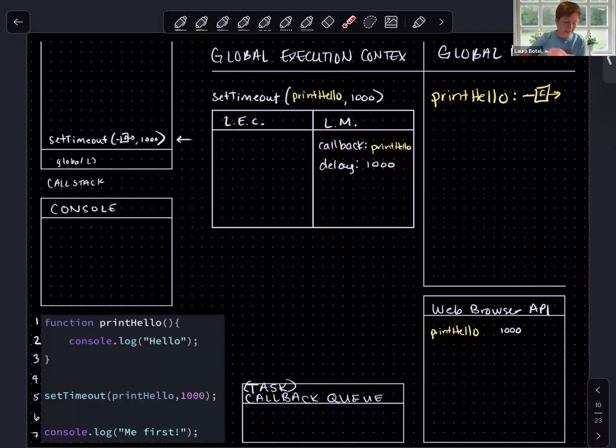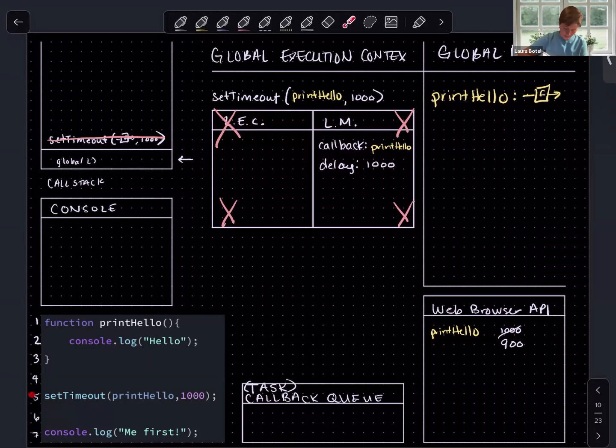But in the meantime, setTimeout has done its job. It is finished executing. There's no executable code left to run. So we can do our normal cleanup, set it as eligible for garbage collection. We can pop it off of the call stack, and we can move our thread of execution back into the next frame on the call stack, which is global. Okay, so JavaScript has finished executing this code. We haven't yet executed this function definition, but we have started. And maybe in that time, the timer has started to tick down.